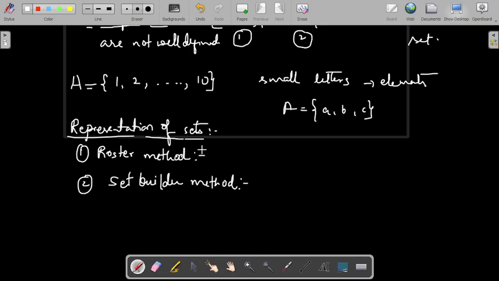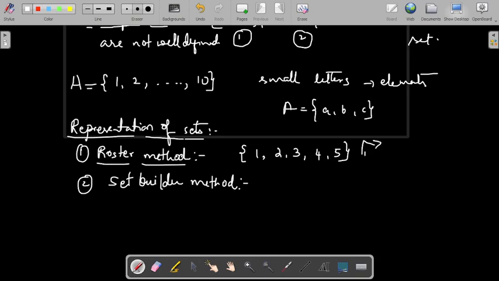In the roster method, we will be listing all the elements, separating them by commas and enclosing them within flower braces, like natural numbers from 1 to 5: 1, 2, 3, 4, 5, like this. This is the representation of a set in roster form, and this method is most useful when you have a finite set, because a finite number of elements means we can list all those elements, separate them by commas and enclose them within flower brackets.